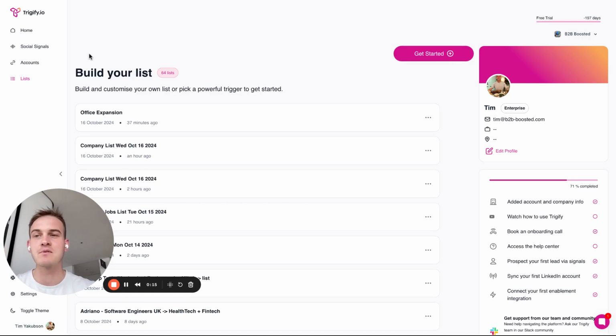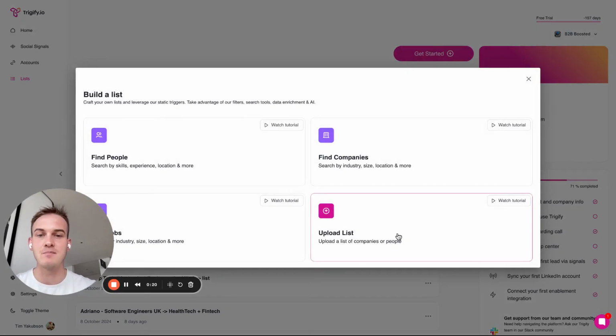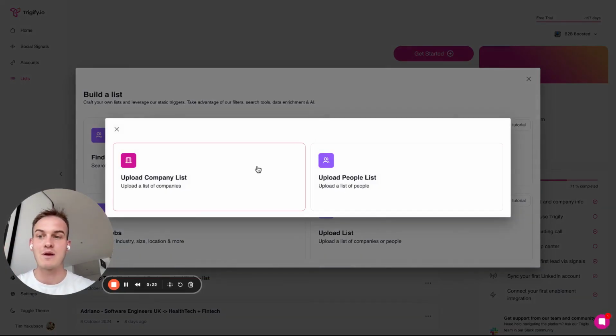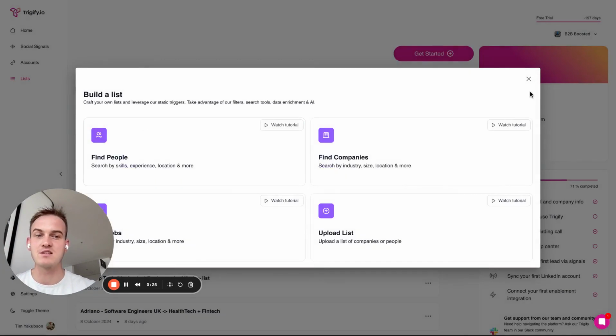Now, for this example here, I'm using Trigify, and inside of Trigify, all I do is I click on Get Started and I upload a list of companies with a bunch of different websites and a bunch of companies that I want to track news openings for.